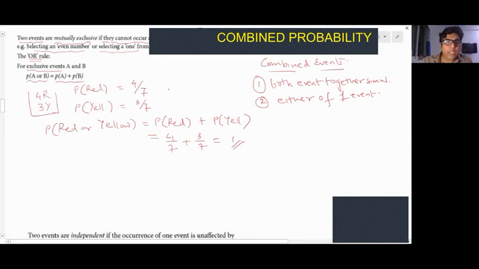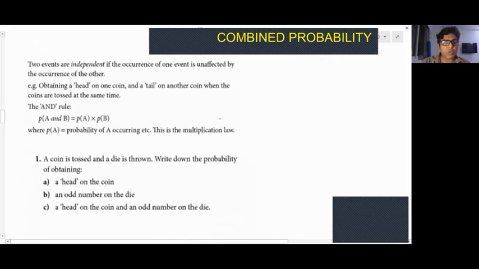So it's a mutually exclusive event. And extra information for those who know more: these two events together are mutually exhaustive also. Extra knowledge, don't worry about this. When are events mutually exhaustive? When the sum turns out to be 1. Anyway, coming back to our work, mutually exclusive. I hope I have made myself very clear. Okay, I move further with two independent events.